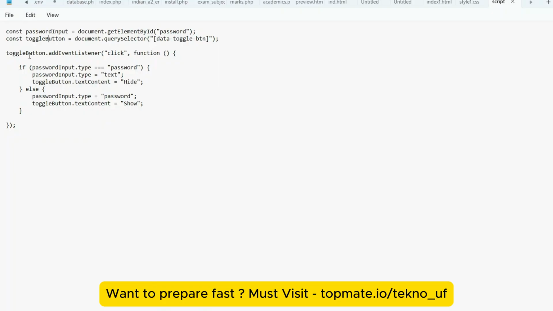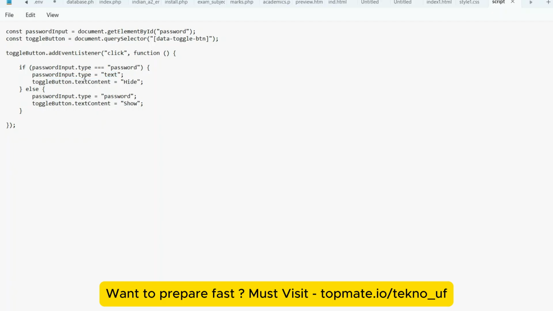Now toggleButton dot addEventListener. If we click on this particular button, then what should happen? The passwordInput dot type should be equal to password. What does this mean, triple equal and double equal? What's the difference between double equal and triple equal? Guys, please answer this in the comment section, because this is a very big JavaScript interview question. If you are selected, they will ask you this question: what's the difference between double equal and triple equal?